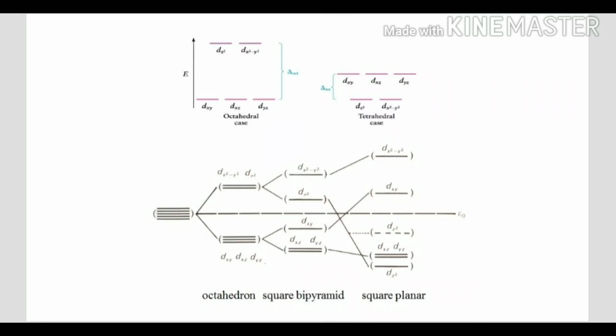So crystal field theory is very advantageous, but one defect of this theory is that it does not mention any bonding character. It only treats the electrostatic attraction between the central metal ion and the ligands. It doesn't bother about any delocalization of electrons between the central metal ion and the ligands. This defect is rectified by a more modern theory known as molecular orbital theory, but that theory is not included in the NEET syllabus. So now we end this crystal field theory.